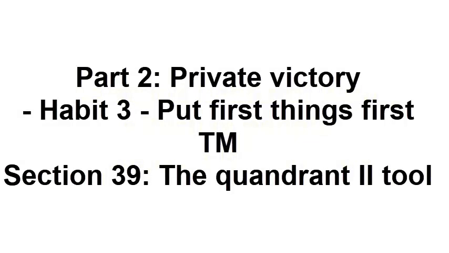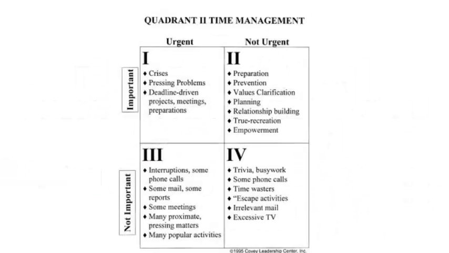The Quadrant 2 Tool. The objective of Quadrant 2 management is to manage our lives effectively, from a center of sound principles, with a knowledge of our personal mission, with a focus on the important as well as the urgent, and within the framework of maintaining a balance between increasing our production and increasing our production capability. This is, admittedly, an ambitious objective for people caught in the thick of thin things in quadrants 3 and 4. But striving to achieve it will have a phenomenal impact on personal effectiveness.